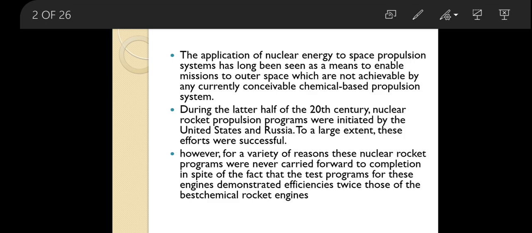So what they have concluded means this technology we can use for future space missions. And what are the challenges we have? Challenges mean normally we can't use nuclear technology freely. There is some limitation. We can't even conduct any nuclear testing. If you want to do any nuclear testing, we need to get approval from the world organization.